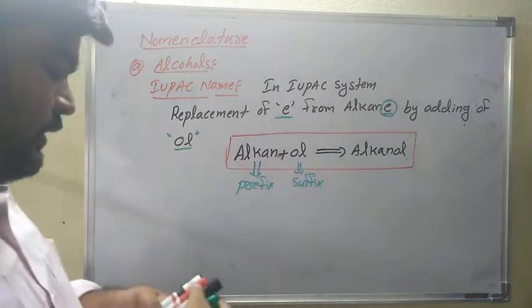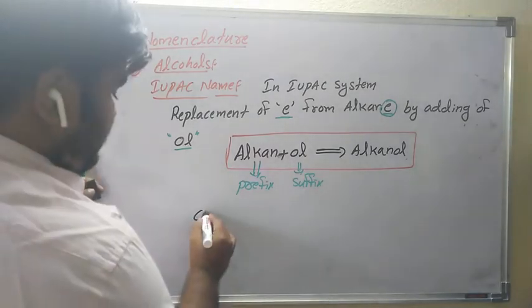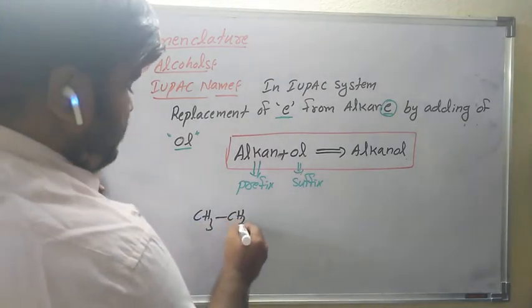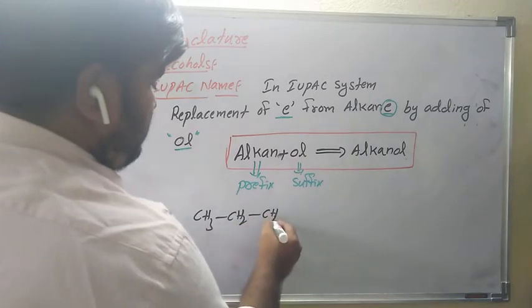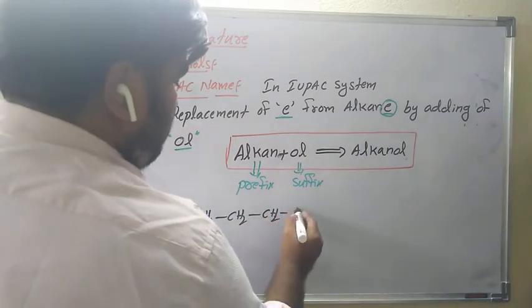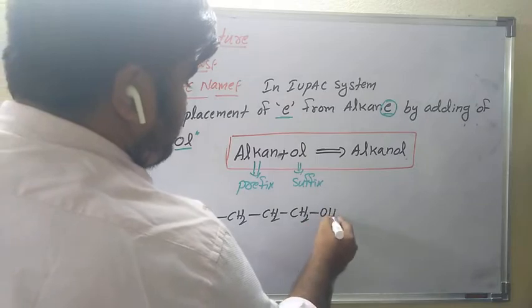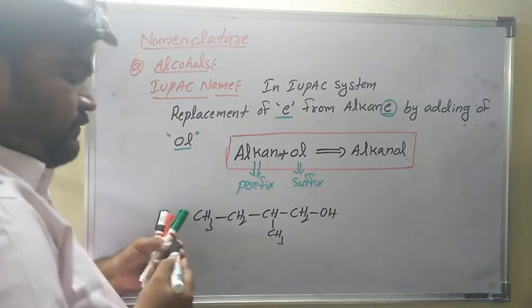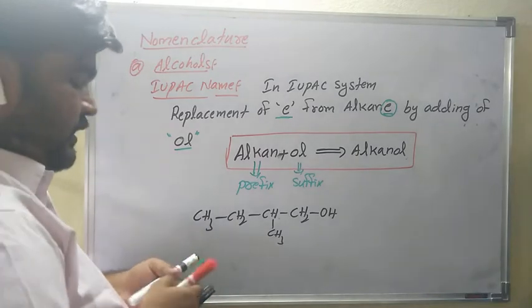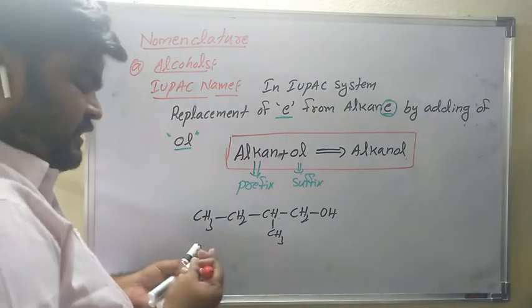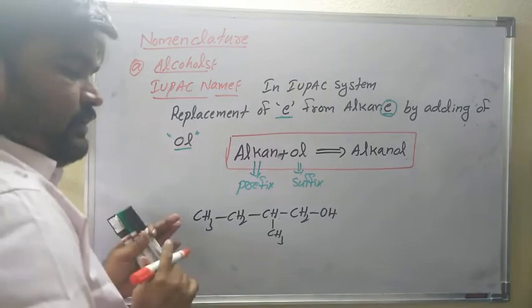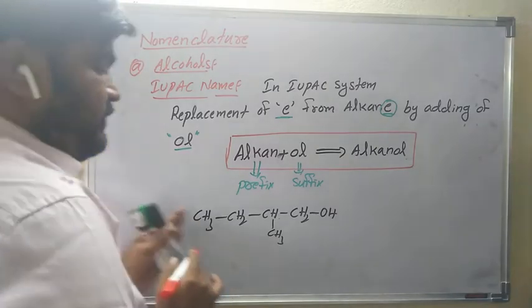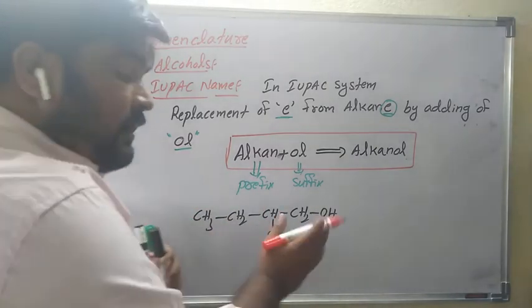For example, CH3, CH2, OH. Here CH3 is there. If more than one substituent is present, numbering follows the same IUPAC rules. From where do you give the numbering, left to right or right to left?